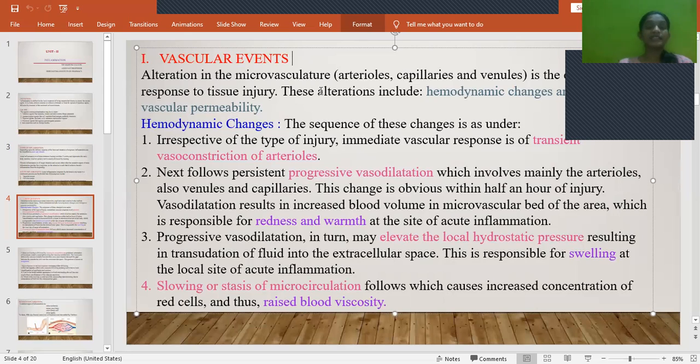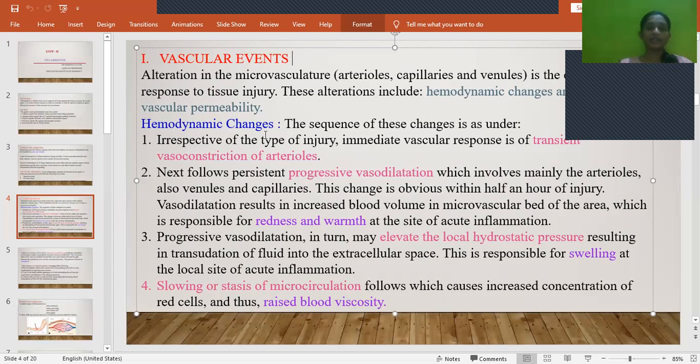Changes occur in this microvasculature in response to any tissue injury. These alterations can be seen in two ways: hemodynamic changes and changes in vascular permeability. Coming to the hemodynamic changes, there is a sequence of reactions of 5 steps.